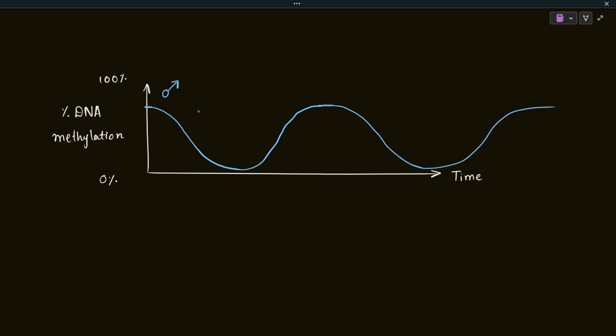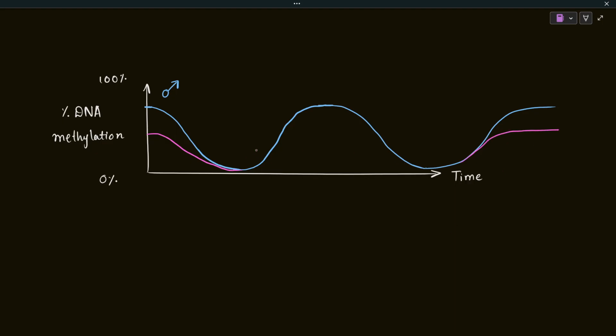So this is for the paternal genome. What happens with the maternal genome? So the maternal genome graph starts from here. It undergoes the demethylation. Okay. Then again the methylation part, it's the same. And when it undergoes the remethylation in primordial germ cell, it will be low.